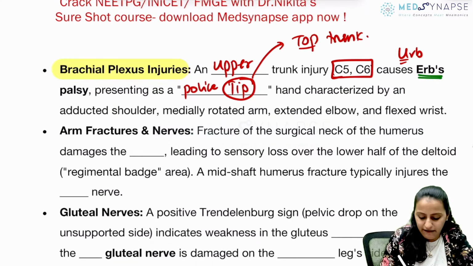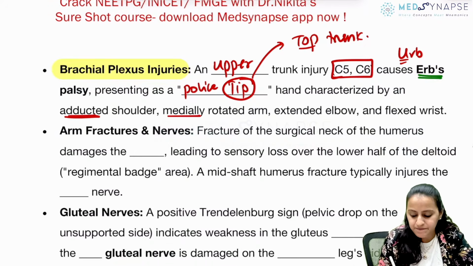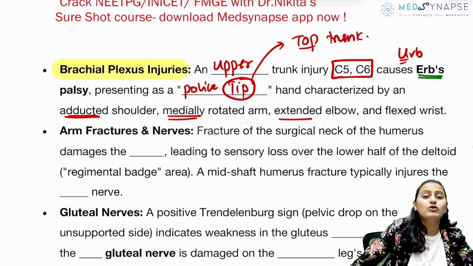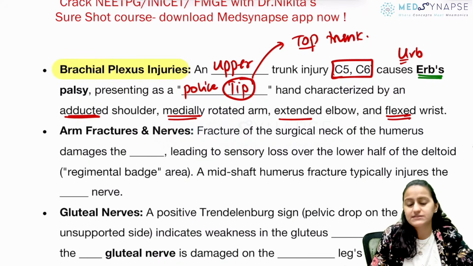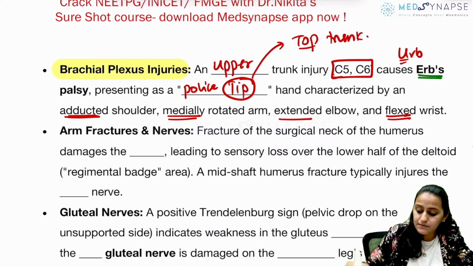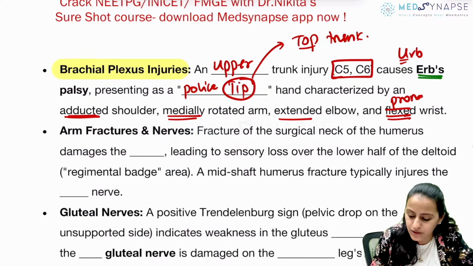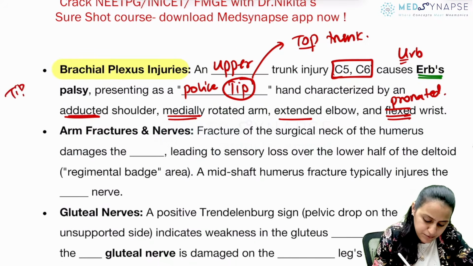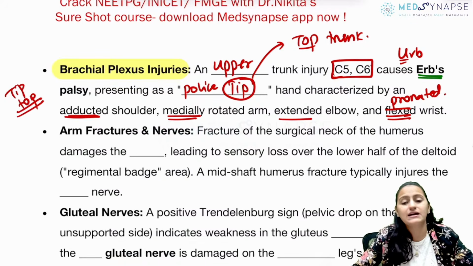So where you will have what? Shoulder: adducted. How is the arm? Medially rotated. How is the elbow? Extended. And how is the wrist? Basically, it is pronated. Okay, it is a pronated wrist. Clear with everyone? Remember it as tip top. Tip hand is seen in top trunk involvement.